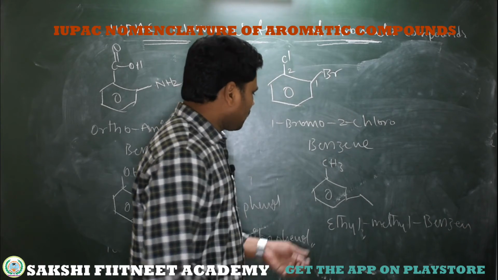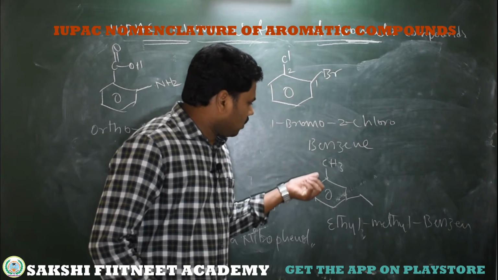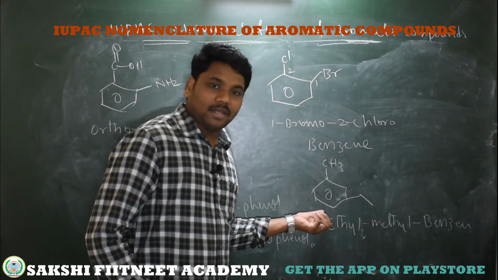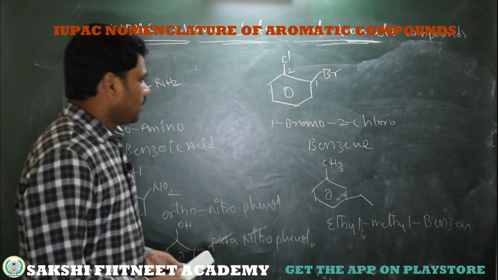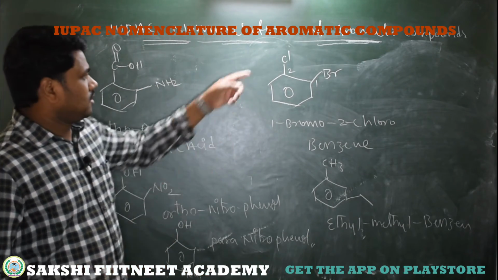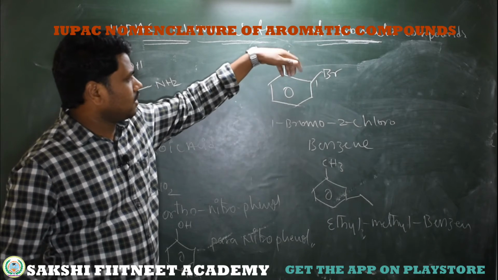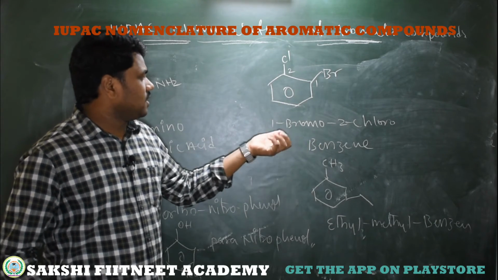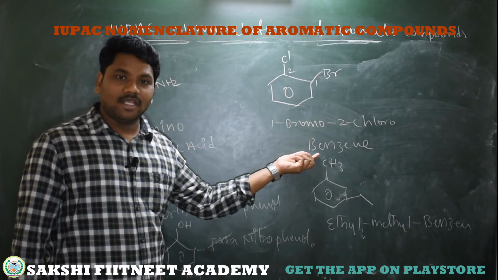Otherwise, what is the common name of this benzene bonded to CH3? It's toluene. Meta-ethyl toluene. If two similar priority groups are bonded, then give a numbering, then you can write their positions. Finally you just write benzene.